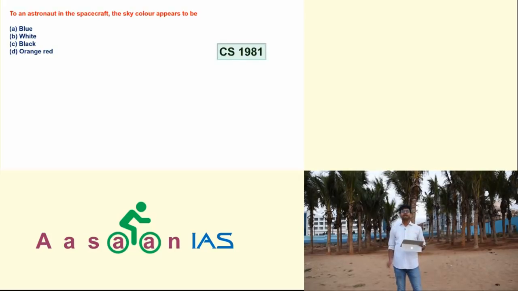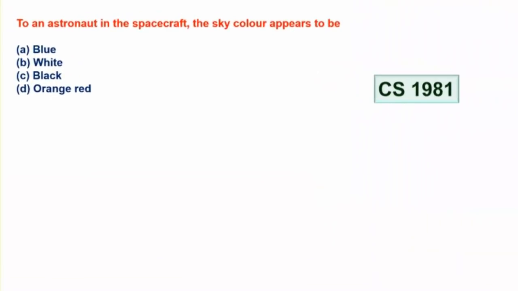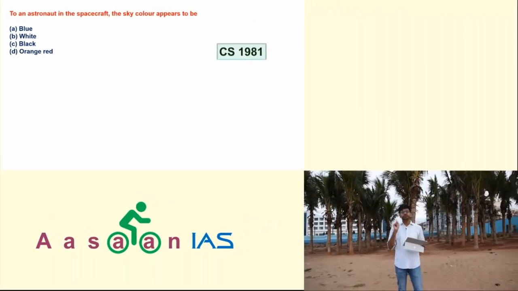Take this question asked in 1981. To an astronaut in the spacecraft, the sky color appears to be. I am telling you again, I am not teaching you anything here. Friends, if you look at the sky, you find it mostly blue. But that blue color is because of the atmosphere on Earth. I am not going deep into the subject. Suppose there is no atmosphere, or you look at the sky from space, it looks black or dark. If you know this point, you can easily answer this question. So to an astronaut in the spacecraft, the sky color appears to be black. See the answer. So this question was asked in 1981.